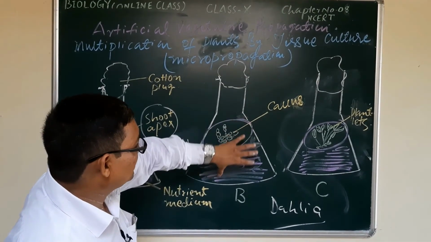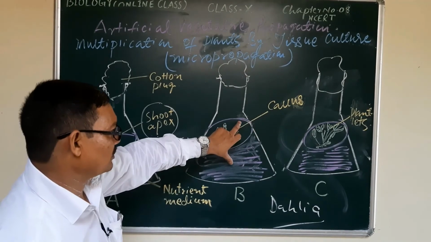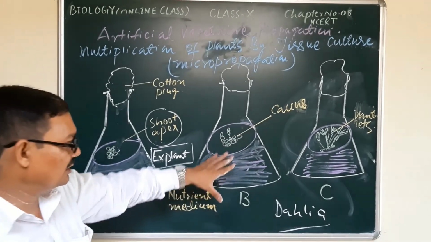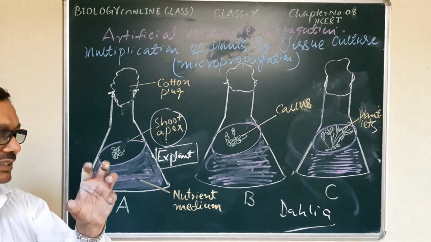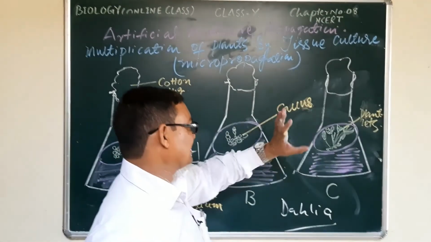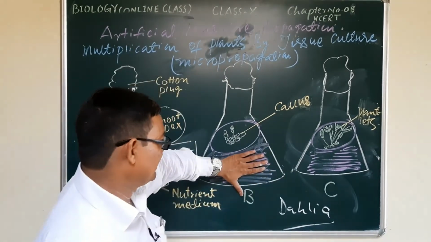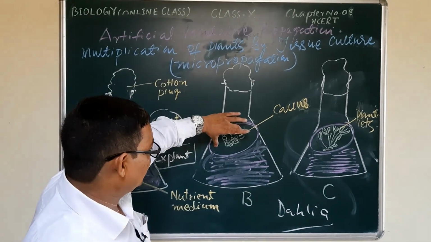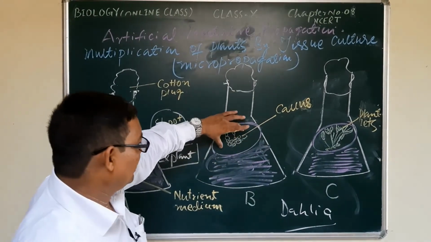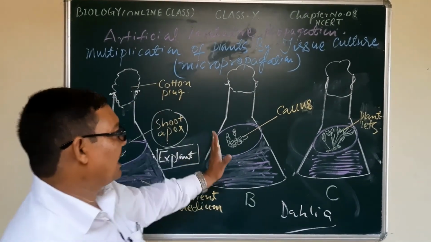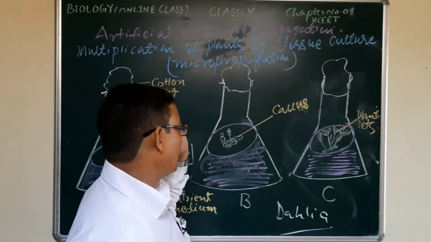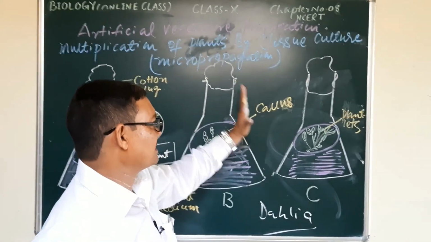In that medium, an undifferentiated mass of cells is formed, which is known as callus.